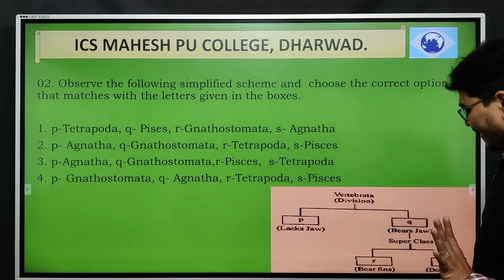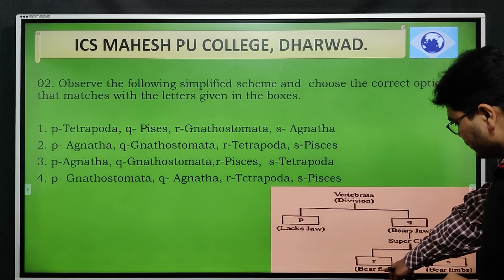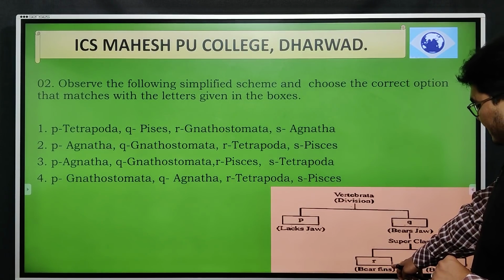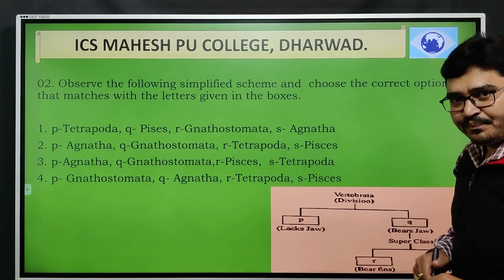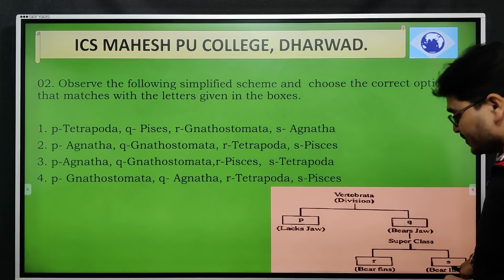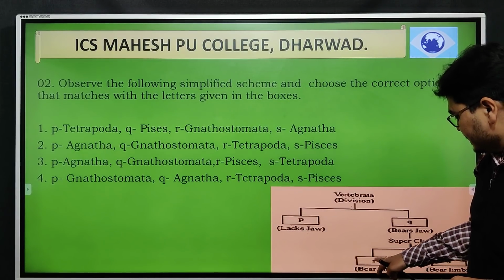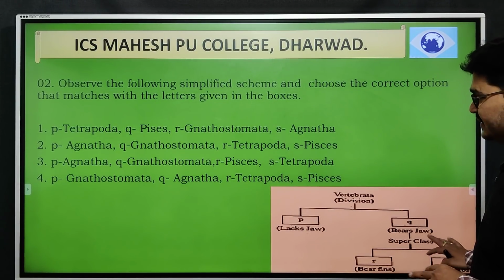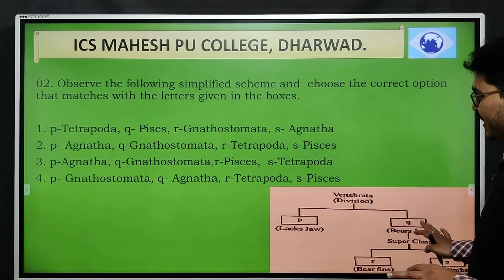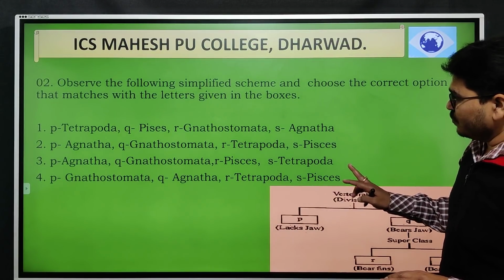So here it's very clear. Obviously those who bear fins come under fishes, whereas those with limbs are the tetrapods, that is R and S is fixed. So with R and S, we are left with only 2 options.